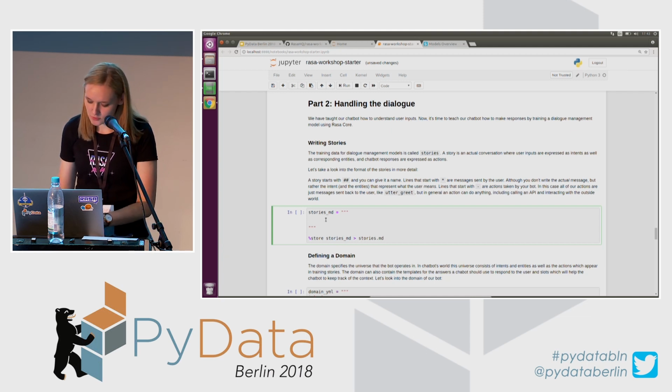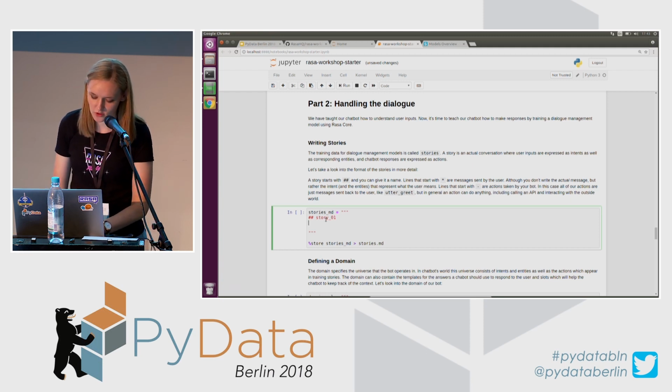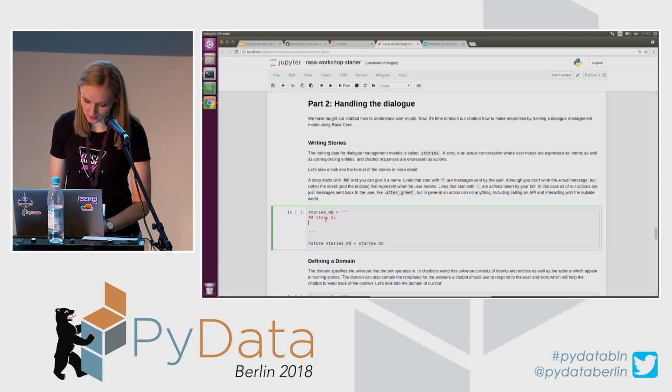So one of the examples could be, I will just write one, for example, story number 1. This is just basically providing the name to this story. It's just for debugging, but it makes it easier to look at things later on.